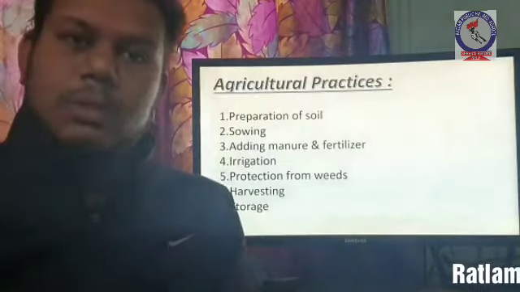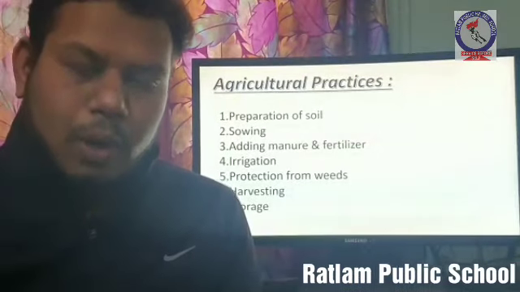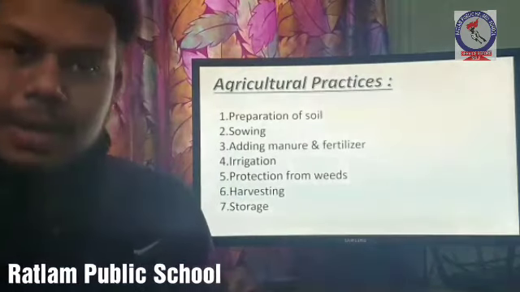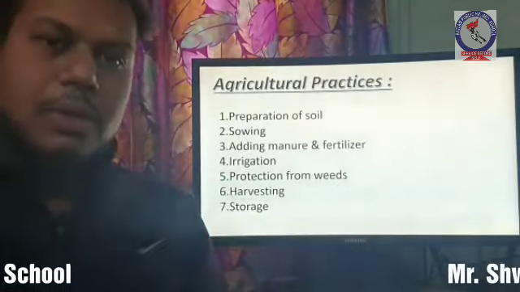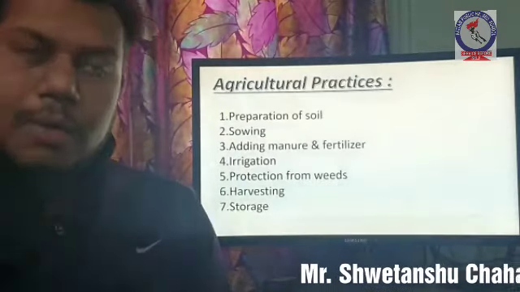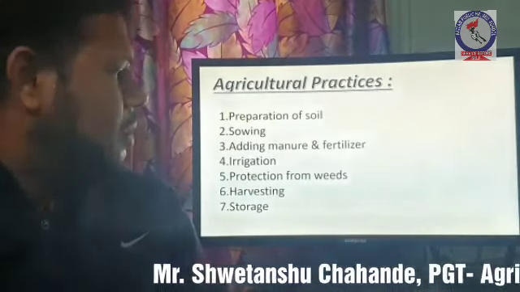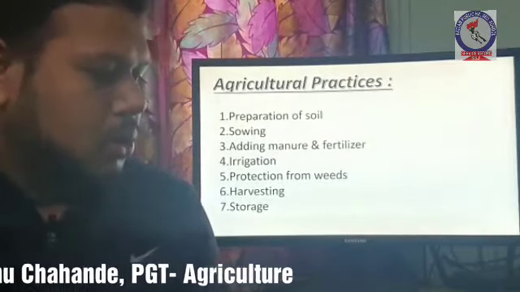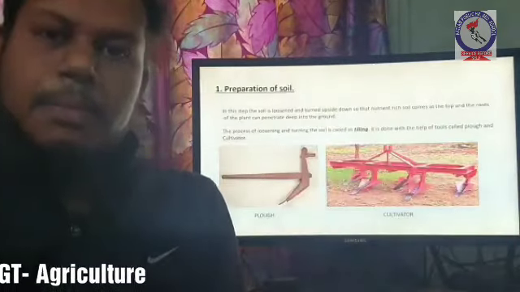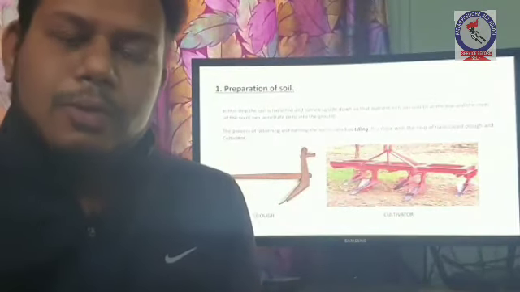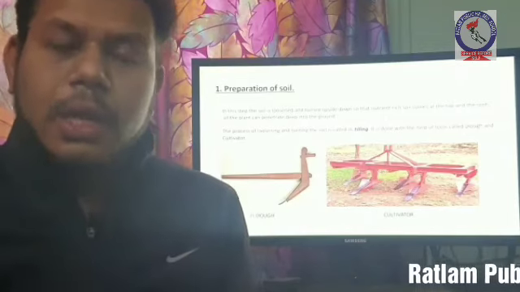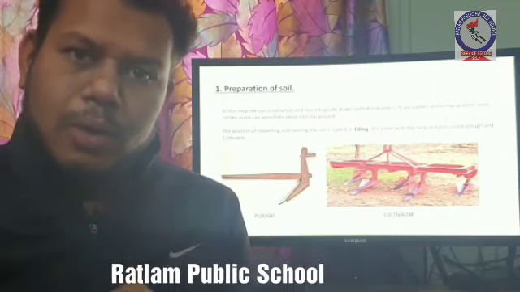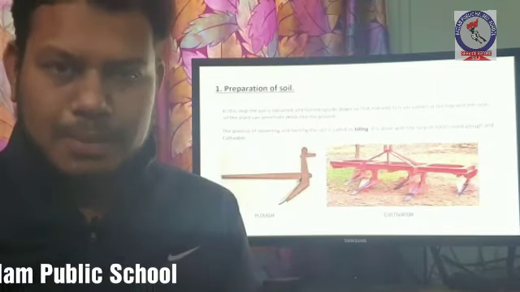Now we will see some agricultural practices. What are the steps we need for the production of crops? There are basically 7 steps: preparation of soil, sowing, adding manure and fertilizer, irrigation, protection from weeds, harvesting and storage. So we will see about preparation of soil. Basically preparation of soil is loosening and turning of soil so that the fertile layer of topsoil will go down and the lower layer will come upside.